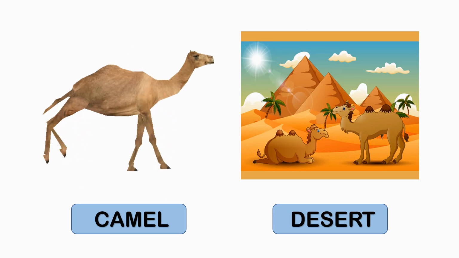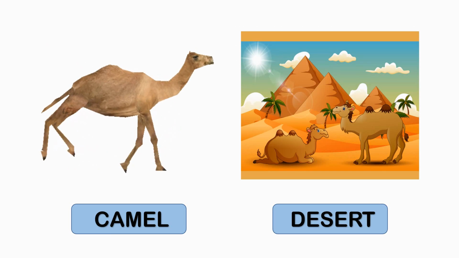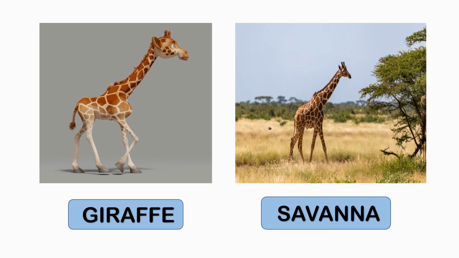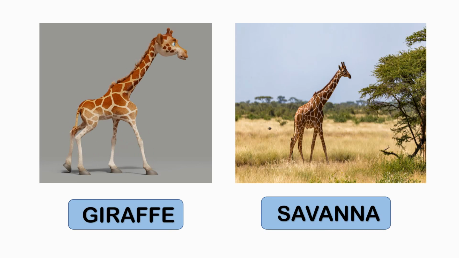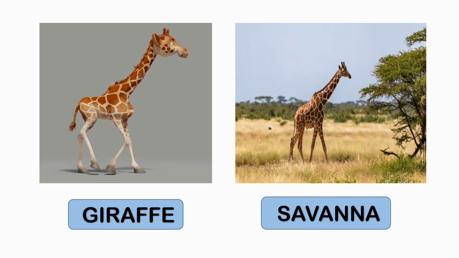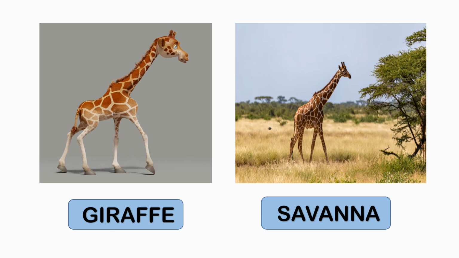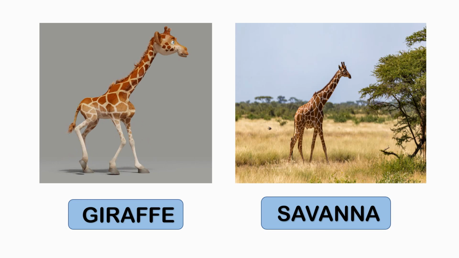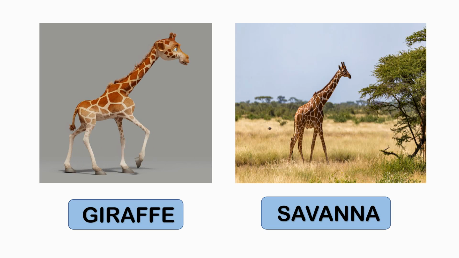Children, can you tell me where does a camel live? Yes, a camel lives in the desert. Now, let's talk about giraffe. Giraffe is the tallest of all land animals. Can you tell me where does a giraffe live? A giraffe lives in grasslands of savanna.